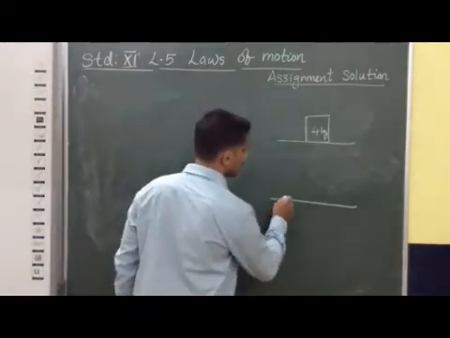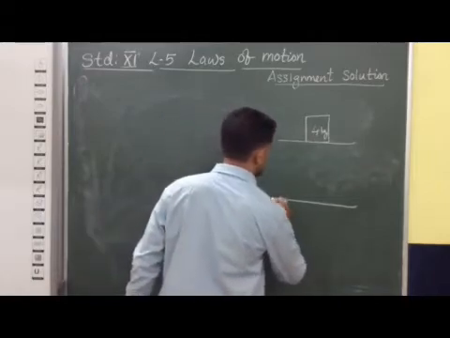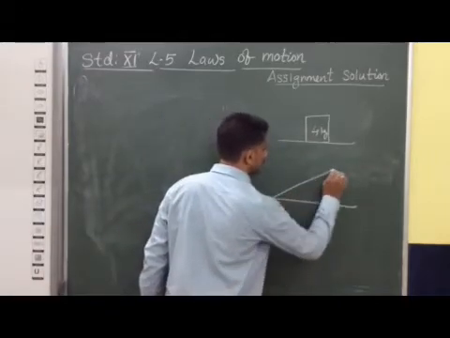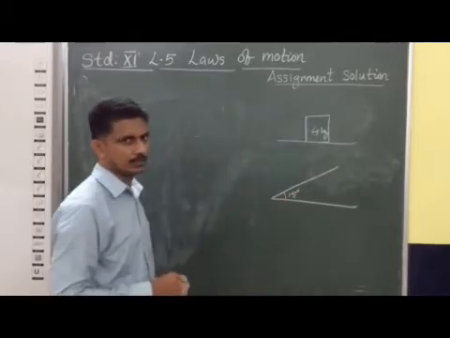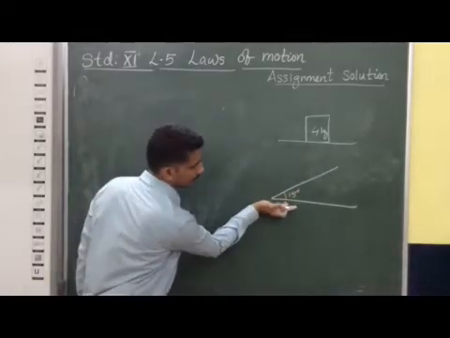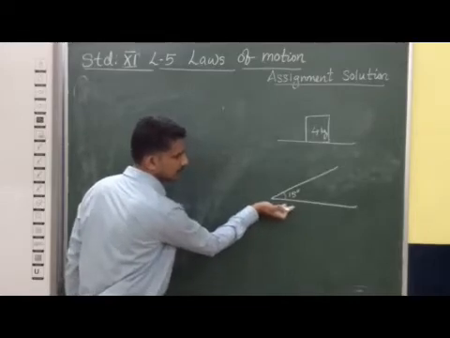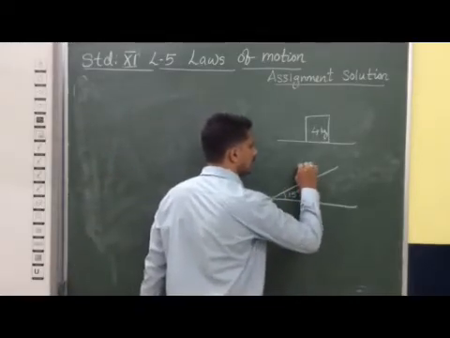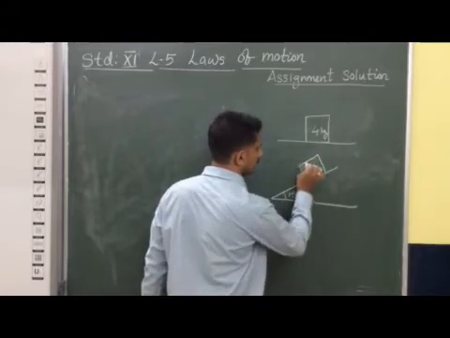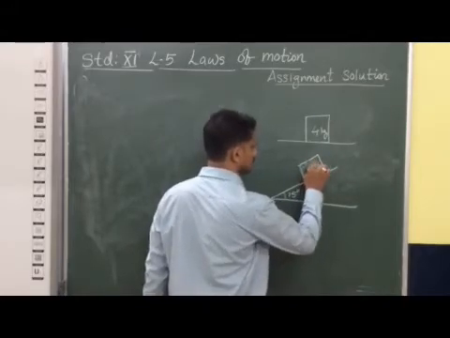So this is our plane, and we are raising it like this way. We are taking this angle as 15 degree. That much it is made inclined. We are tilting this surface, and the 4 kilogram box is lying on the surface.